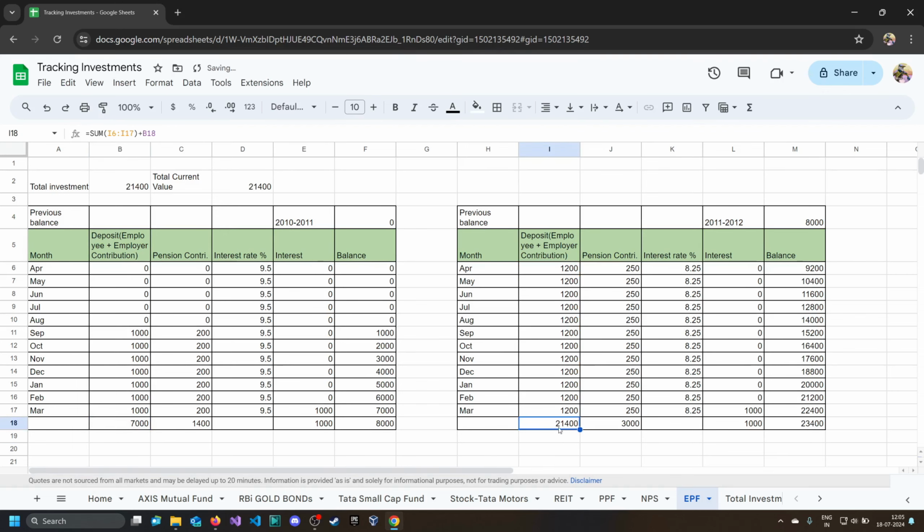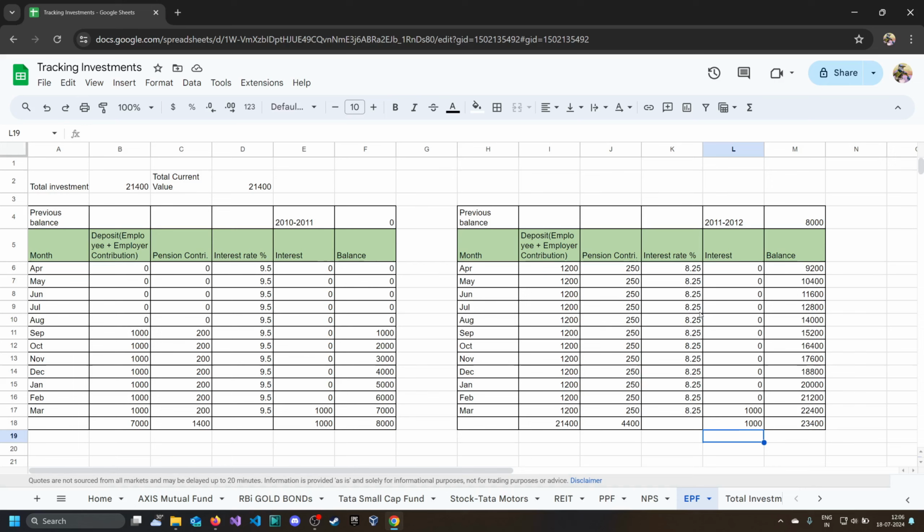So now this is the total investment as of now. It includes previous year data as well as current year data. And pension contribution also we can just add previous year data here. So now we have previous year data and current year data, and here we have already used the previous year data, so this data is correct.